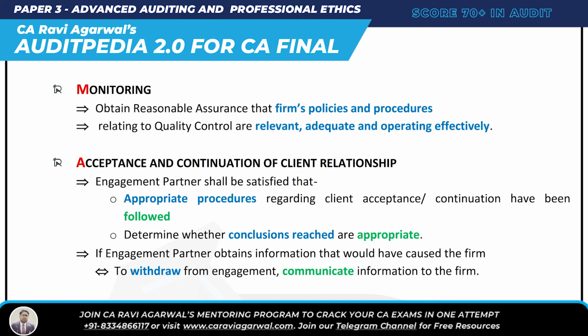M is monitoring. Monitoring is very simple. SA 220 is saying you have to maintain quality. So you have to assign the engagement team, you have to see that ethical requirement is being followed or not, and you have to monitor. What do you have to do in monitoring? I just have to obtain reasonable assurance that the firm's policy and procedure relating to quality control are relevant, adequate, and operating effectively.